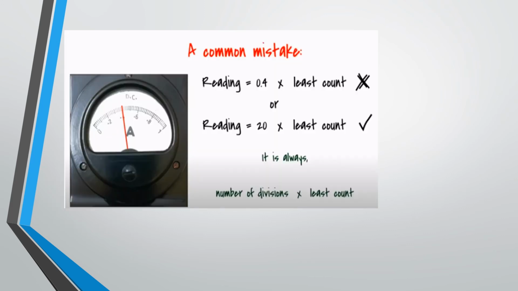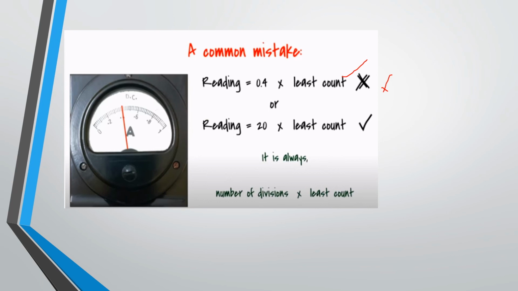Common mistake. Students will make the same mistakes in the practicals. See here what they will do. We are discussing how to find the reading of an ammeter. To find the reading of an ammeter, we have to count the number of divisions and multiply with the least count. But here they will choose the direct value, that is 0.4 it is showing, right? So they will write 0.4 into least count. We should not make this mistake while observing the reading.